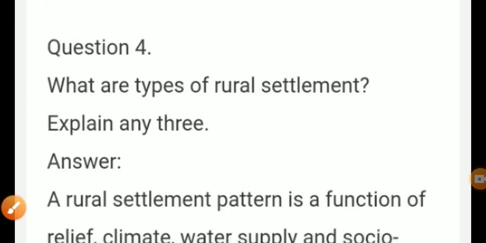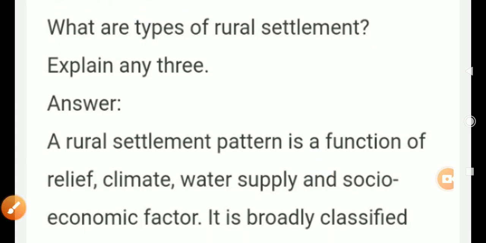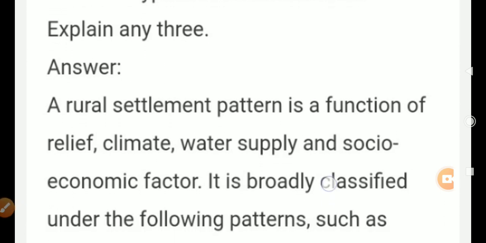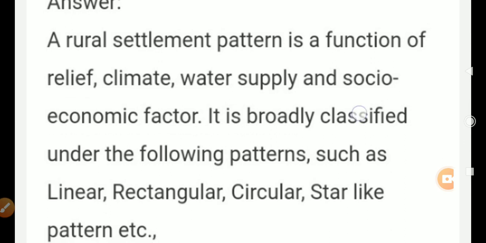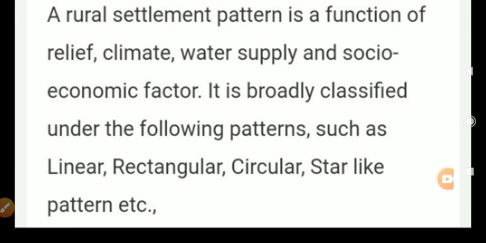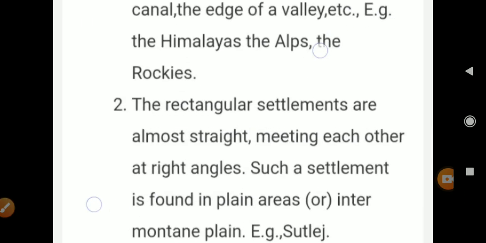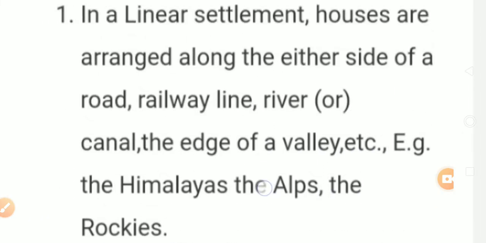Next, question number 3, third one. What are the types of rural settlement? Explain any 3. The answer is, a rural settlement pattern is a function of relief, climate, water supply, and socio-economic factors. It is broadly classified under the following patterns such as linear, rectangular, circular, star-like pattern, etc. First, we can see any 3 they asked.